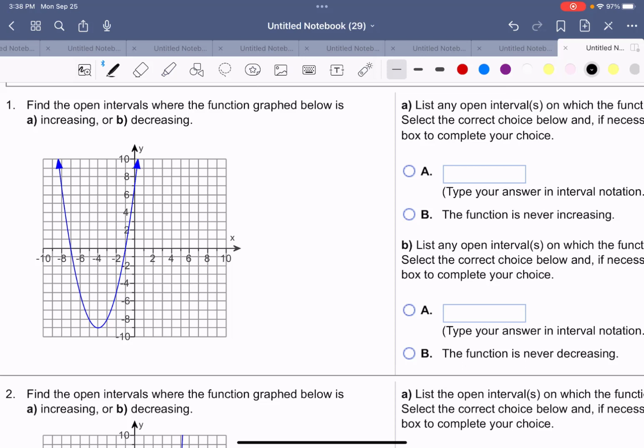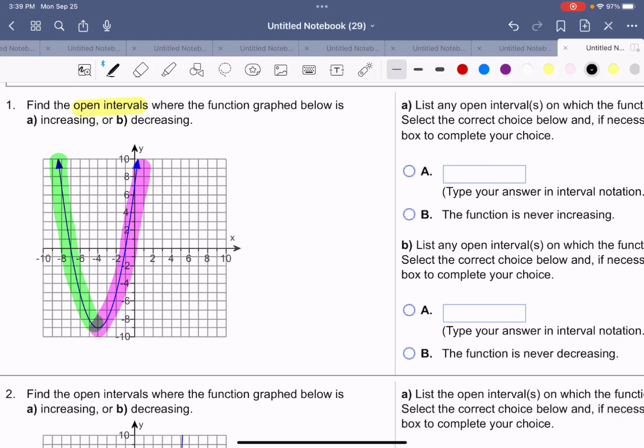Example 1. Find the open intervals where the function graph below is increasing or decreasing. The words open intervals mean parentheses on both ends. What we will do in this case is we'll just follow what's happening to the graph. If you look at the graph here, you will notice that the graph is falling from left to right. We have to describe those x values for where the function is decreasing. And starting here, the function is rising, and those are going to be the values where the function is increasing.